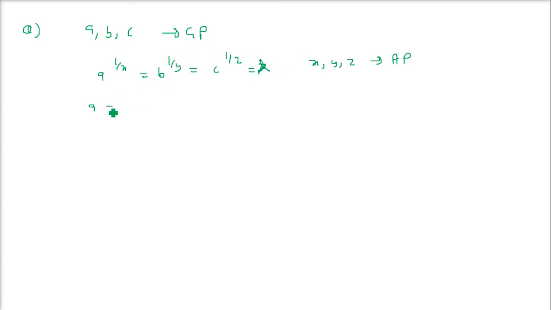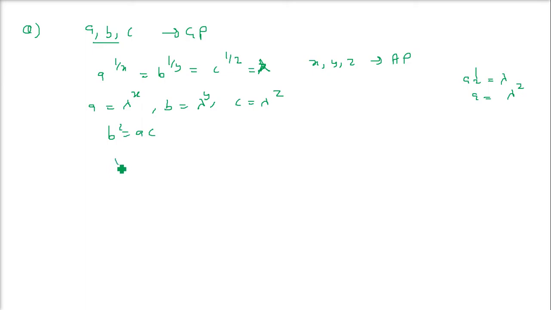So A to the power 1 by x equals lambda, so A will become lambda to the power x. When this goes here, the denominator takes the higher place. So A will be lambda to the power x, B will be lambda to the power y, and C will be lambda to the power z. And since A, B, C are in GP, B square will be equal to AC.